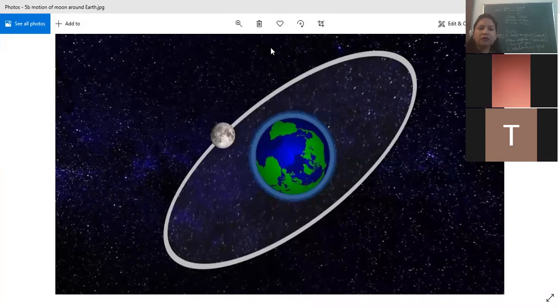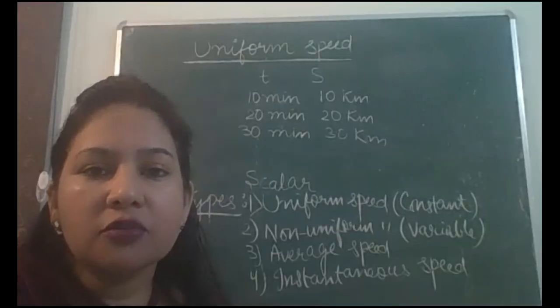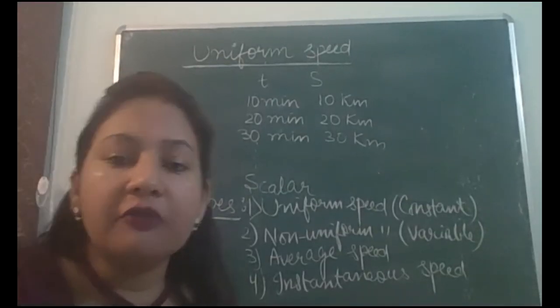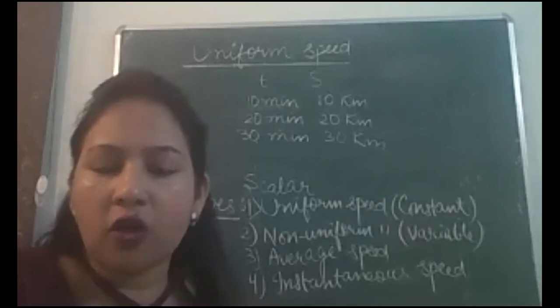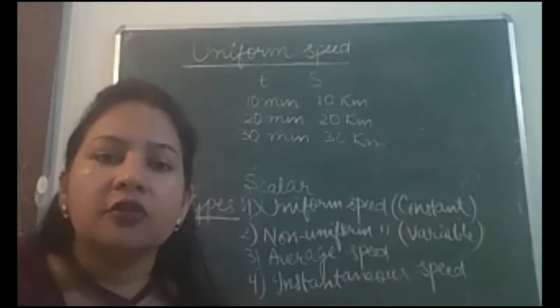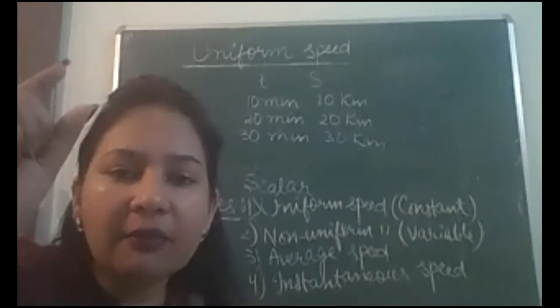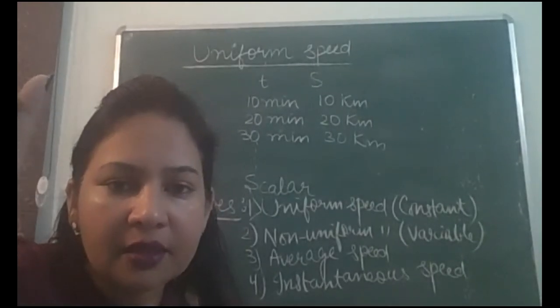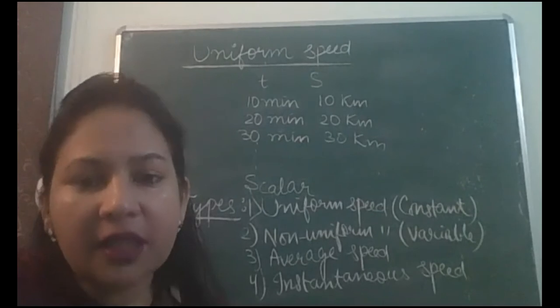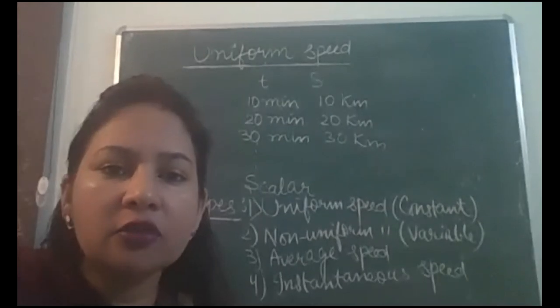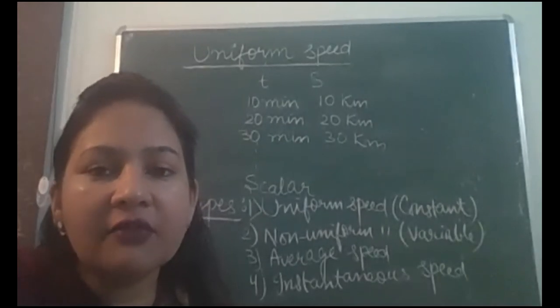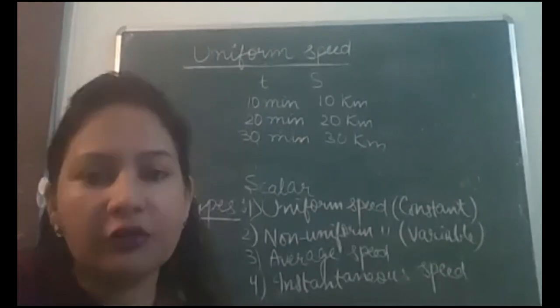Let us come to the second type now, non-uniform or variable speed, जो change हो रही है, जो constant नहीं है, ठीक है? तो what we will do, how we will modify our definition, या तो time intervals equal नहीं है, या फिर distances covered equal नहीं है. Either one thing is unequal. So in both the cases we will say that the speed is non-uniform.